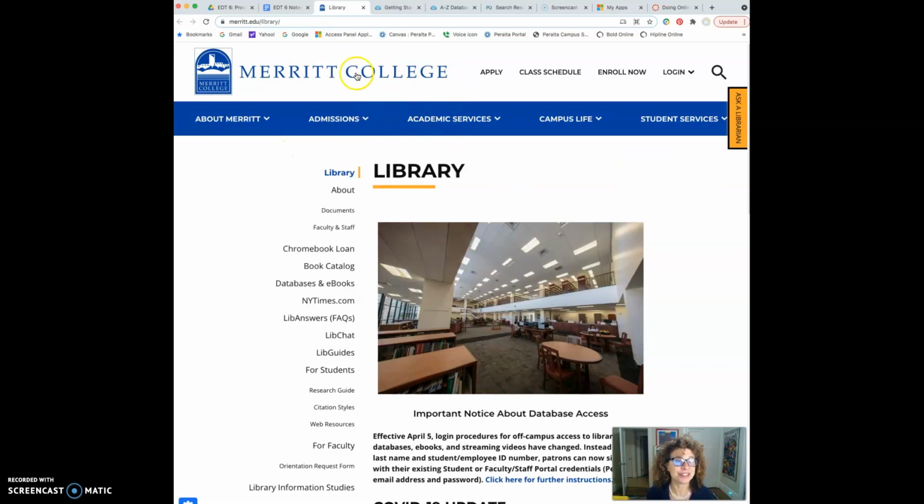First, you will enter the Merritt College Library, merritt.edu/library/. So here we are in the library. We are going to go to databases and ebooks. So I will click there.